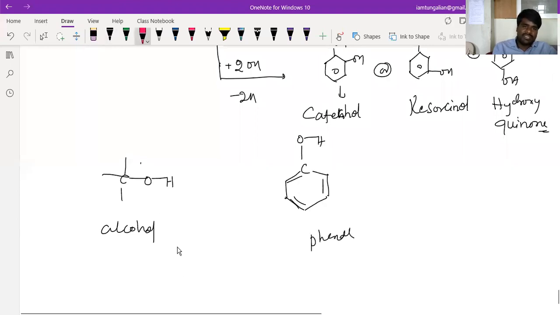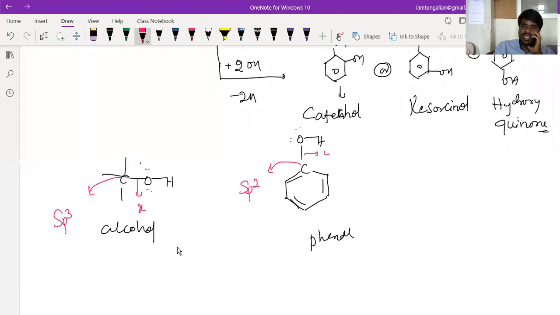What are the main differences? This is an sp3 hybridized carbon. This is an sp2 hybridized carbon. Here it also has 2 lone pairs, and here too. If you consider this bond length as x and this bond length as y, then x is greater than y. That means the bond length of C(sp3)-O is greater than the bond length of C(sp2)-O.